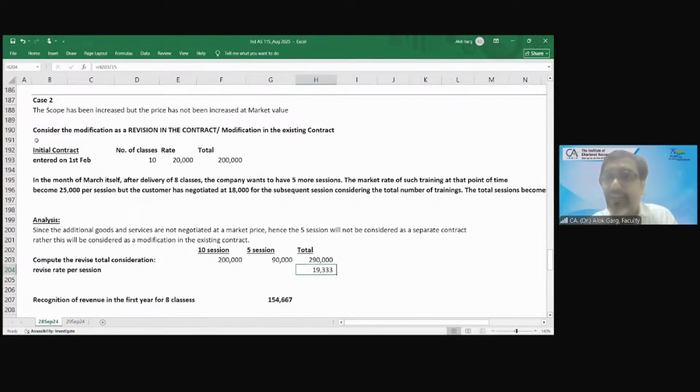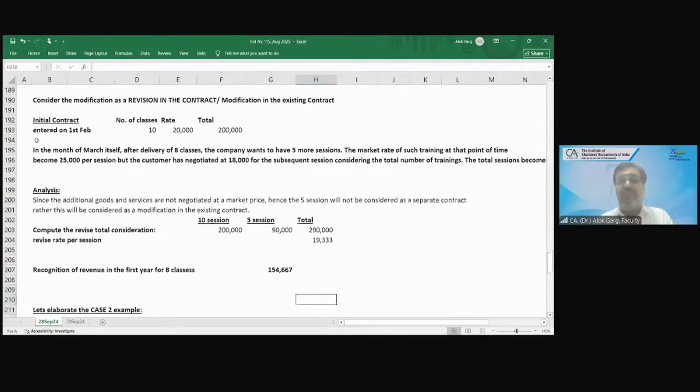It's not like 20,000 for 10 and 18,000 for 5. No. It is 19,333 for 15 sessions. So how much revenue will be recognized for the first year for 8 classes? 19,333 multiplied by 8. Not 20,000 multiplied by 8. But sir, we initially recognized 20,000, right?